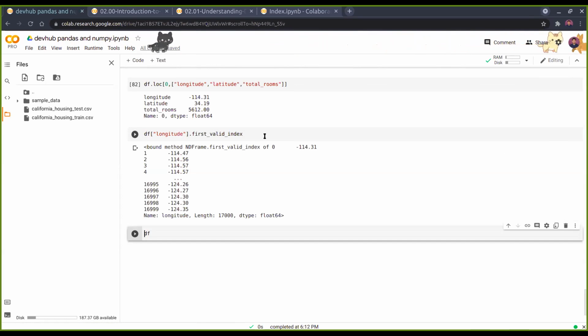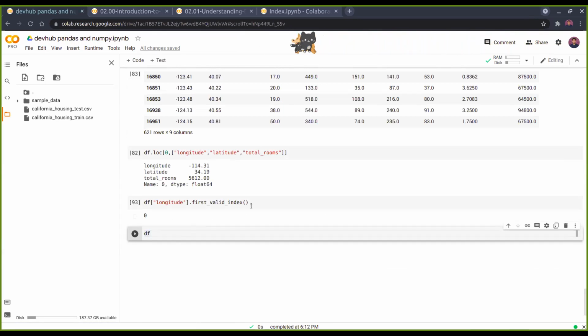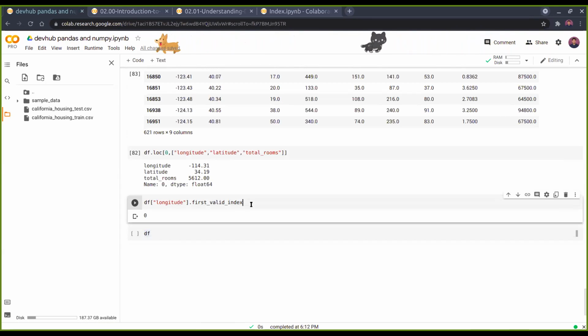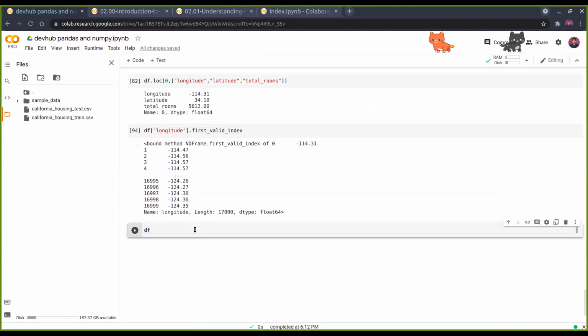Bound method. Remove the bracket. No, we actually should give a bracket, because that is a bound method of the data frame. But we'll be exploring what the values are here. First valid index. See, these are the starting four rows, I mean indexes, and these are the ending indexes, and these are the longitude values.